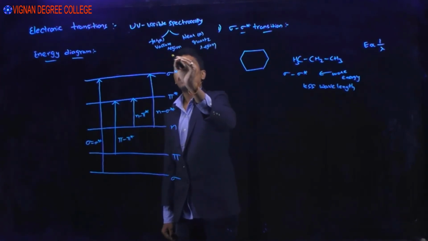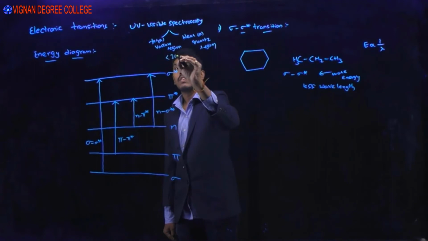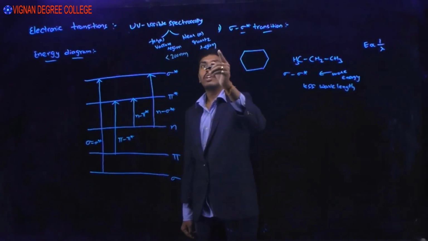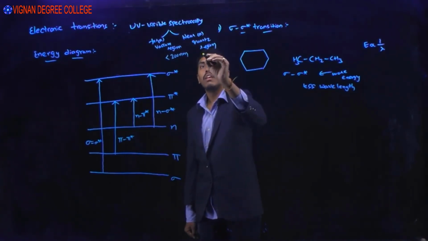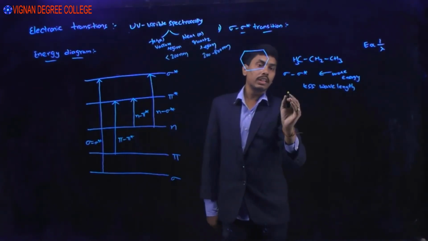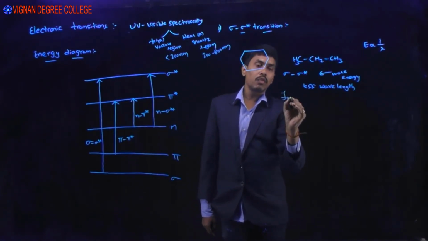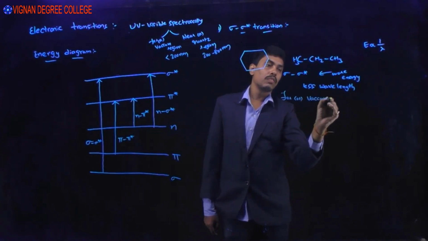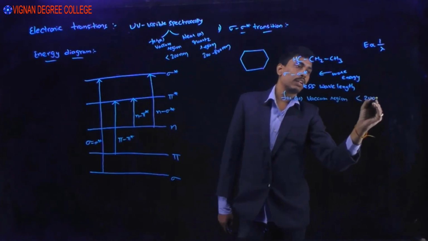Below 200 nanometers is the far or vacuum region, and 200 to 800: 200 to 400 is UV and 400 to 800 is visible. The energy of sigma to sigma star falls into the far or vacuum UV region, that is, less than 200 nanometers.